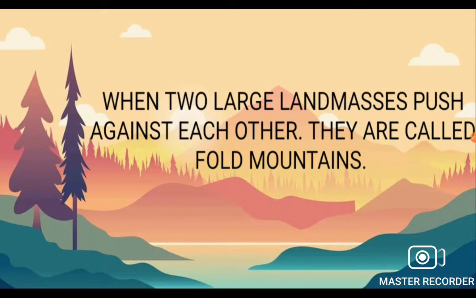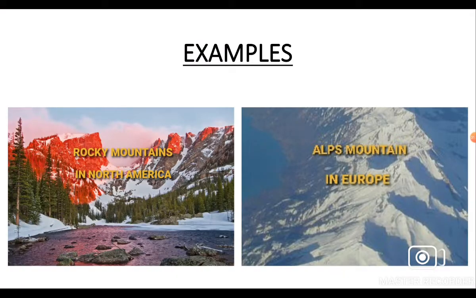Now, let's move on to the types of mountains. Dear students, some mountains are formed when two large land masses push against each other. Such mountains are known as fold mountains. The examples are the Rocky Mountains in North America and the Alps in Europe.